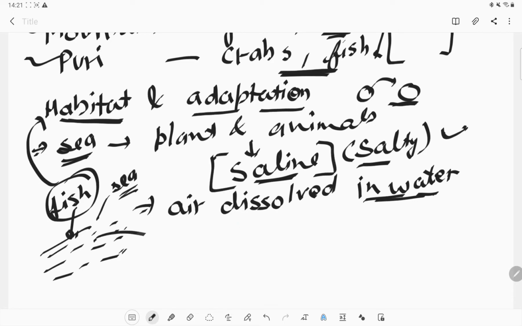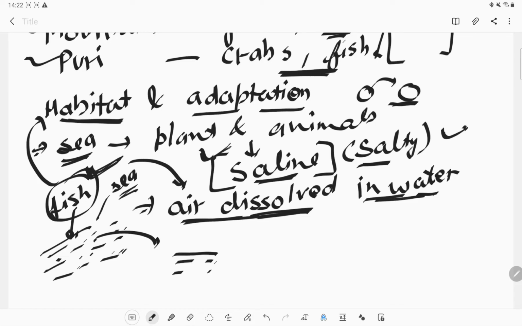If we keep the marine fish in fresh water, then the fish will not survive, because the fish has the ability to survive only in that habitat, so that they can easily absorb the dissolved oxygen from the water, as well as survive in the salinity kind of area. If you put it in fresh water, osmosis or diffusion will take place, because of which the fish can even die. Okay, so it depends on the animal and the place where they live.